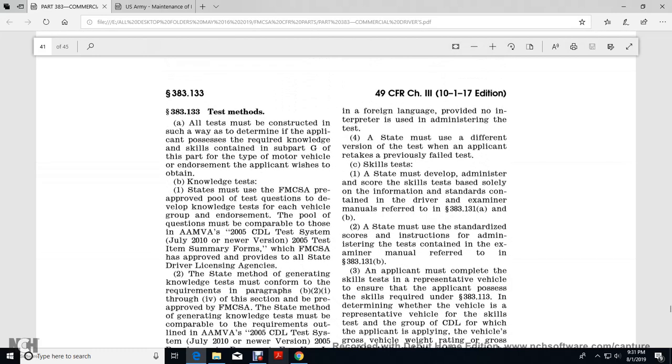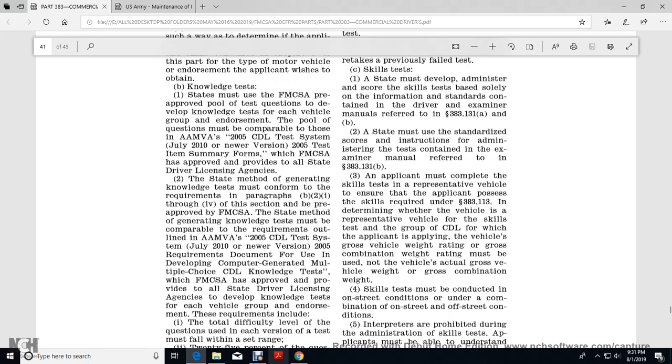383.133, test methods. All tests must be constructed in such a way as to determine that the applicant possesses the required knowledge and skills contained in subpart G of this part. For the type of motor vehicle the endorsement applicant wishes to obtain, for the knowledge test, states must use the Federal Motor Carrier Safety Administration approved pool of testing questions developed for knowledge tests for each of the vehicle group endorsements. Pool questions must be comparable to the AAMVA 2005 commercial driver license testing system 2005 item summary forms, approved by the Federal Motor Carrier Safety Administration and provided to all state driver license agencies.